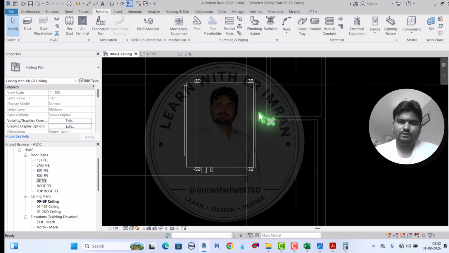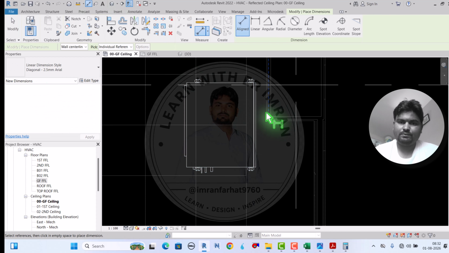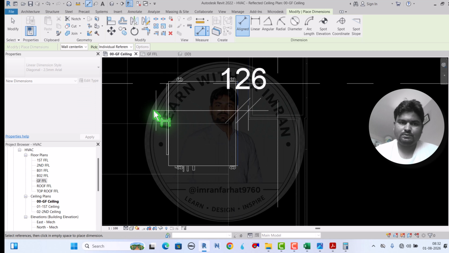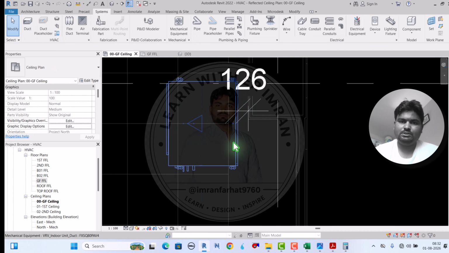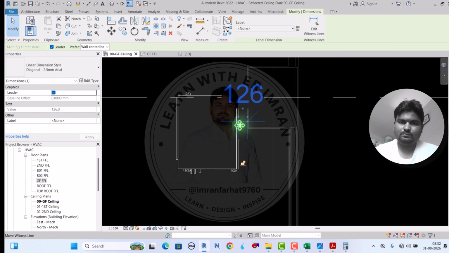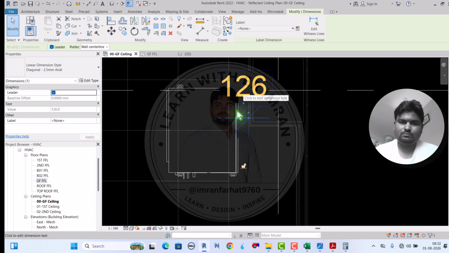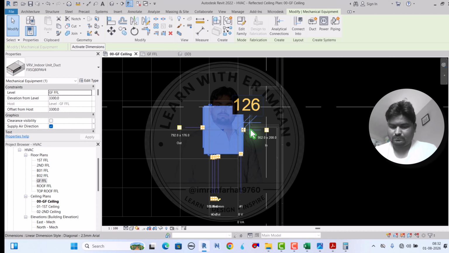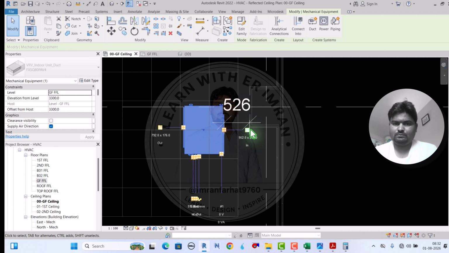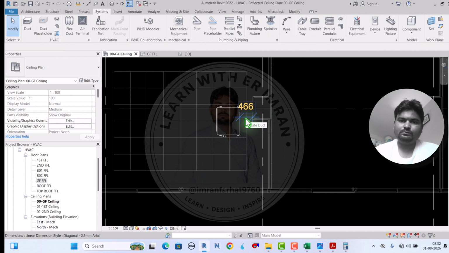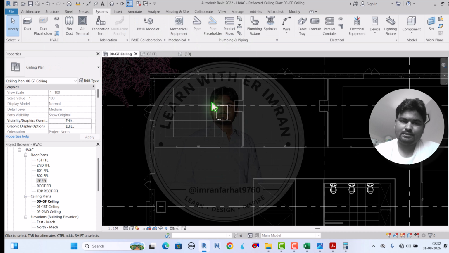But from here it is very little. So again I will take the dimension from here to here, and it is 126 only. 450, okay, enough. So the first unit I placed here.